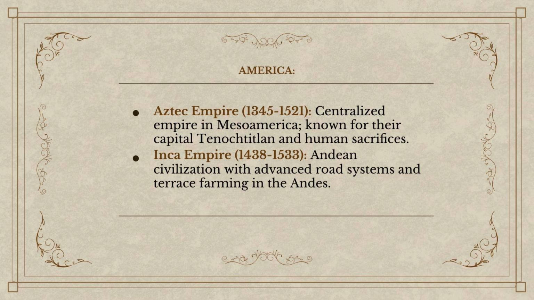Finally, in the Americas, the Aztec Empire emerged as a centralized power in Mesoamerica, known for its capital Tenochtitlan and religious practices like human sacrifice. The Inca Empire in the Andes was notable for its advanced road systems and agricultural innovations, such as terrace farming.